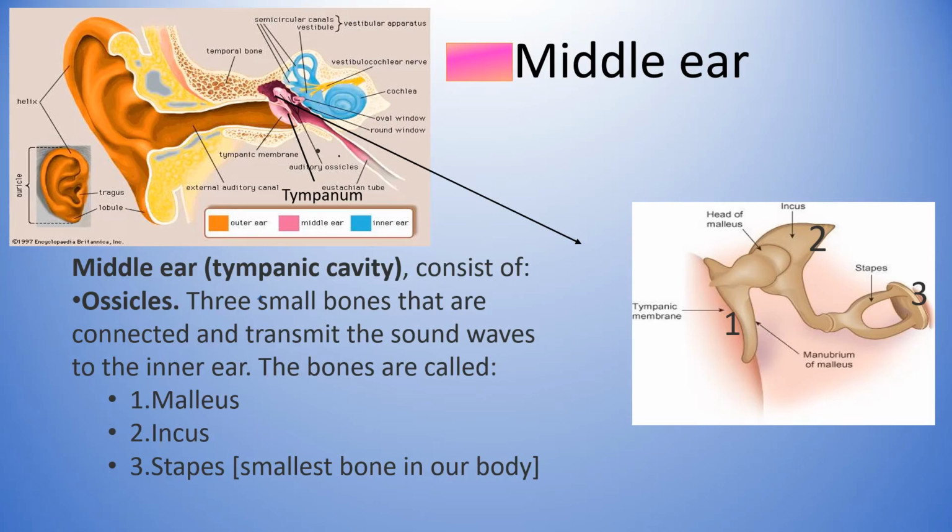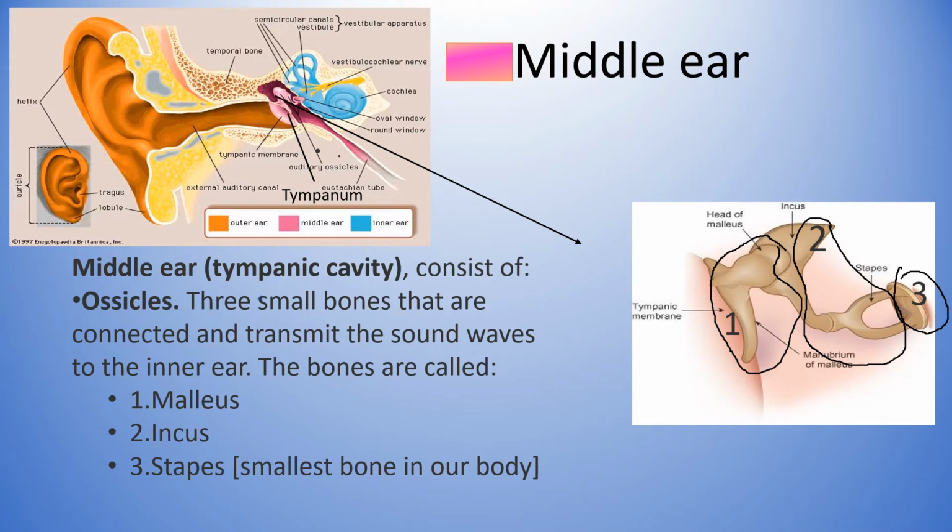Middle ear. The middle ear consists of three bones. Look at this picture, children. First bone, malleus. Second bone, incus. And third bone, stapes. Stapes is the smallest bone in the human body.